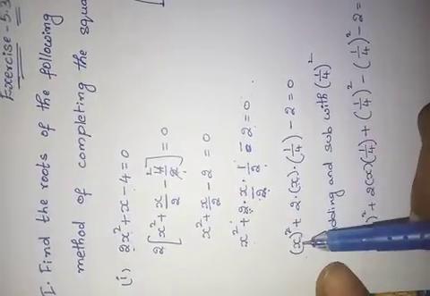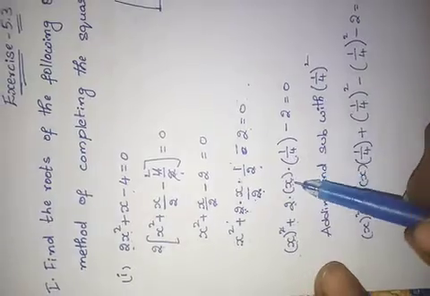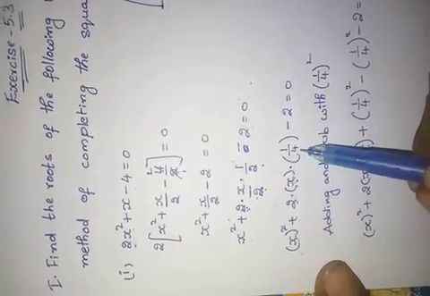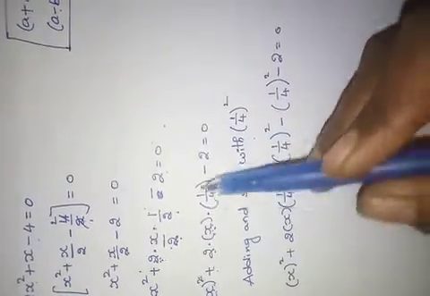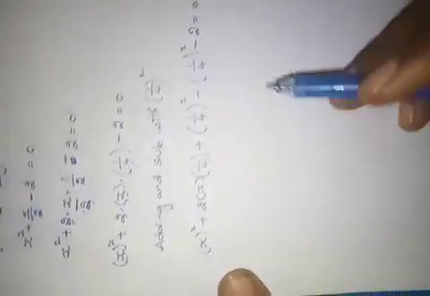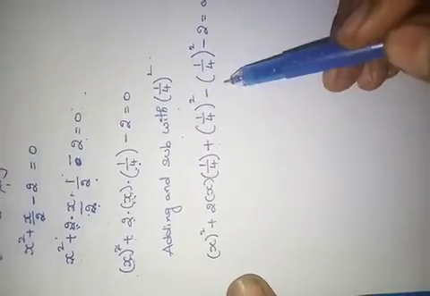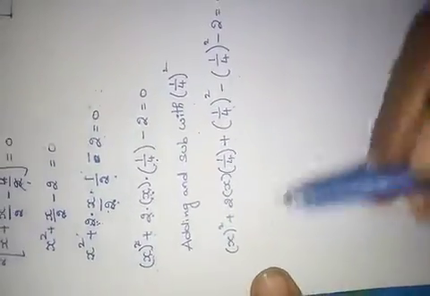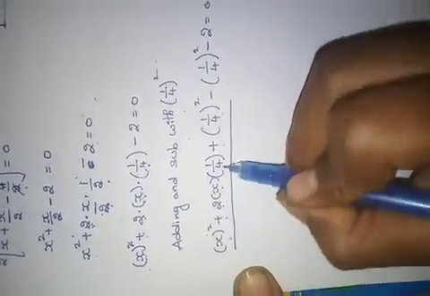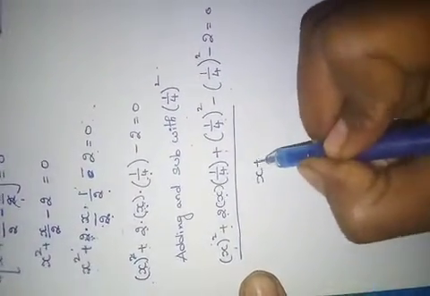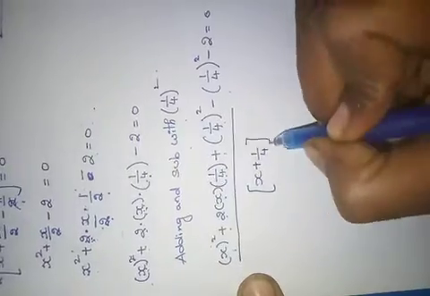That's all. See here, a square plus 2ab, no? This is b, no? What is the b value? 1 by 4. What do I have to get? B square. So adding and subtracting with b value, 1 by 4 whole square. That's all. If I add and subtract, this will be cancelled, no? Means it will not change any value. See, now take a square plus 2ab plus b square. This is nothing but a plus b whole square, no? So I can write this as x plus 1 by 4 whole square, no?